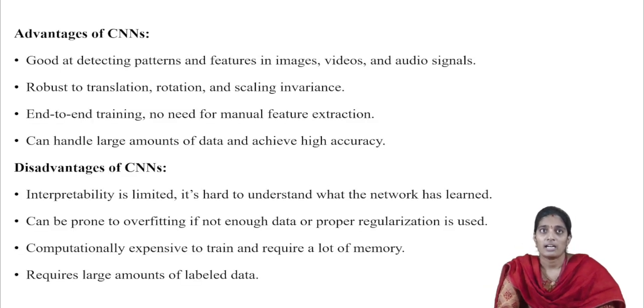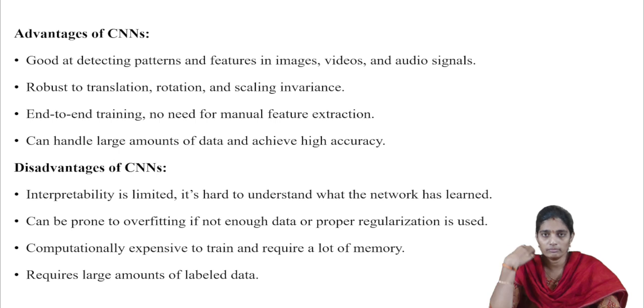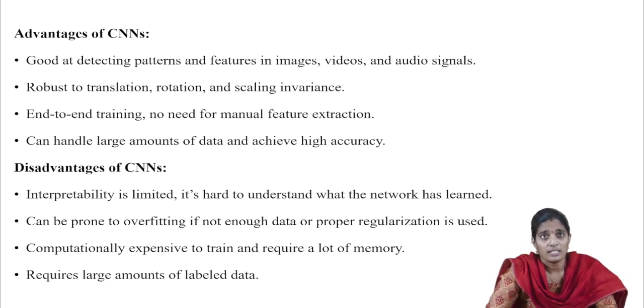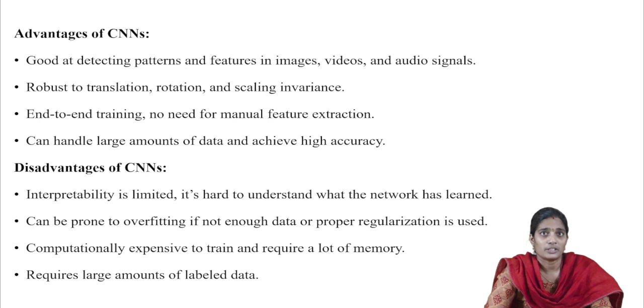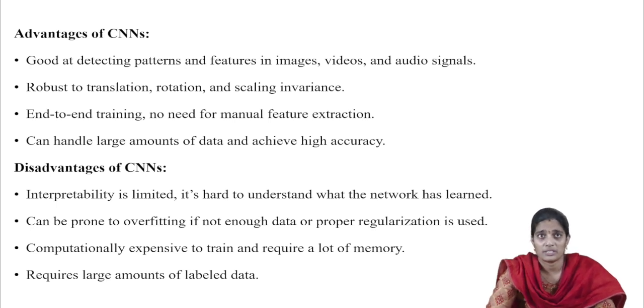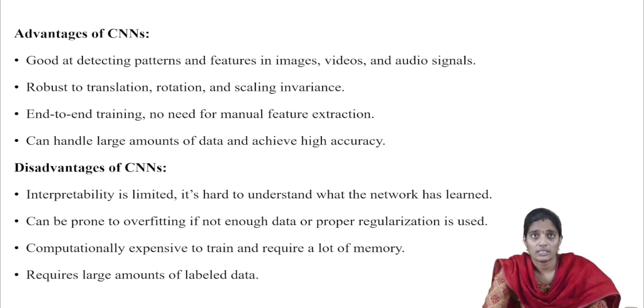Coming to the advantages and disadvantages of CNNs. The advantages of CNNs are it is very good at detecting patterns and features in images or videos or audio signals. It is very robust to translation, rotation or scaling invariance. We can perform any task for the image. Finally, CNNs follow end-to-end training.